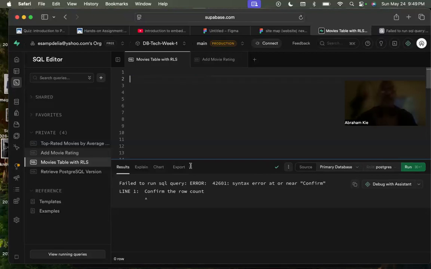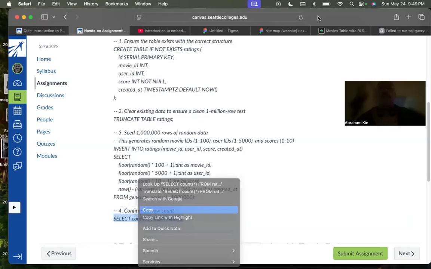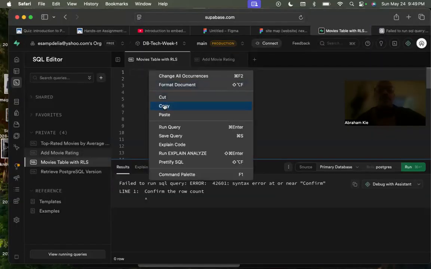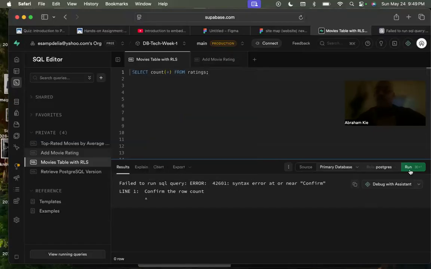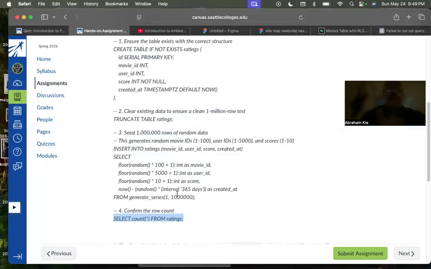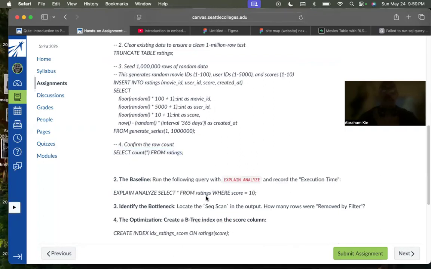Let's go back here and okay, that's my bad. I didn't want to run it on the second line. We should probably put it on the first line. I don't know if it's going to make a difference. Paste. Okay, let's run it. Okay, so count zero. It says confirm the row count, which is 0. Okay, perfect. Let's continue. I got shocked for a second.